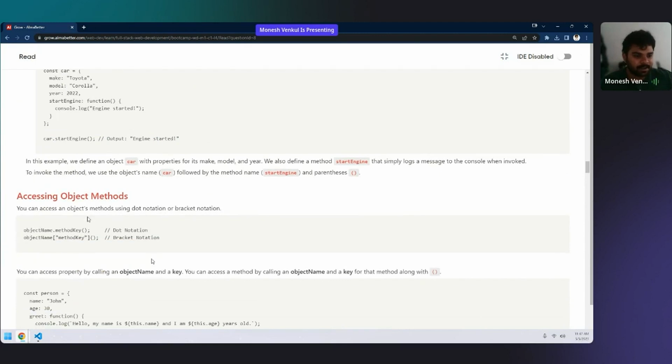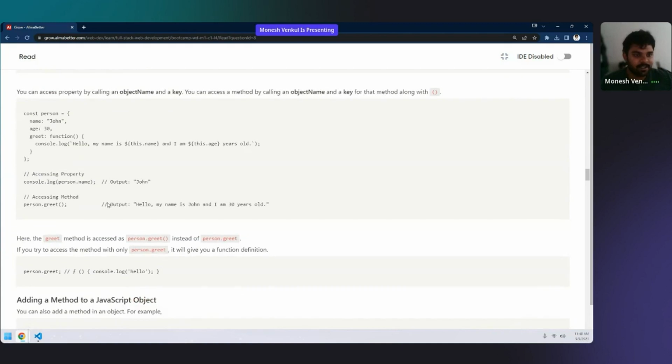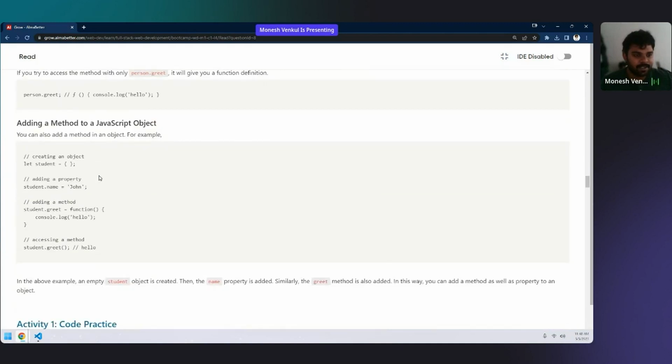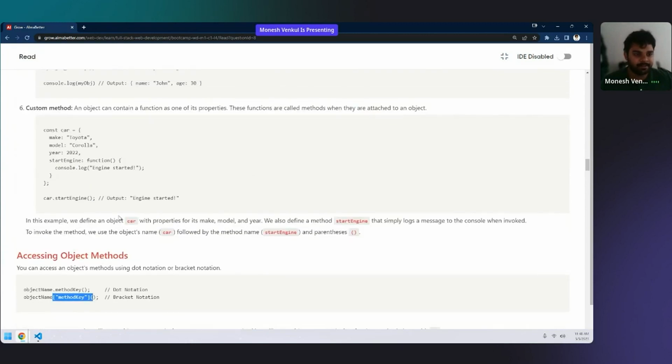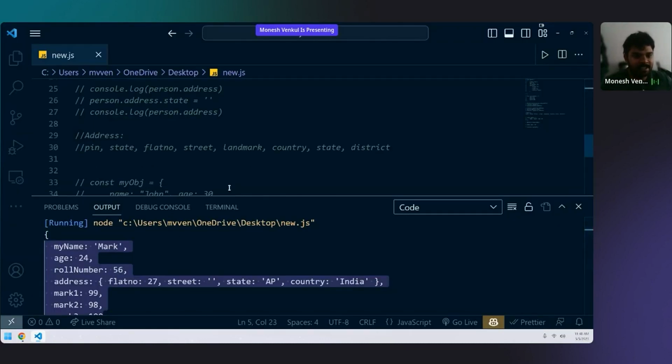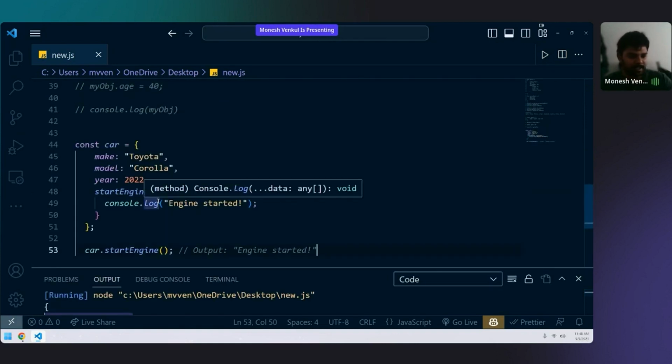Accessing object methods, you already know it by using dot and this thing. You already know that. This one is also completed. Adding a method to a JavaScript object, this only I'll be explaining now. This one and this one are the same thing. Creating custom methods. By explaining this, I can cover two topics right at the moment. Just this is the last thing.